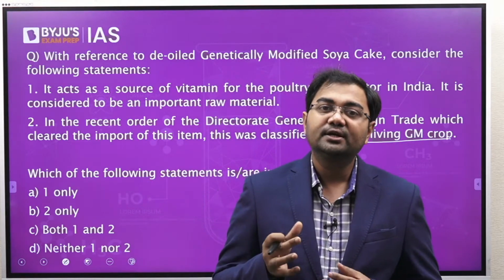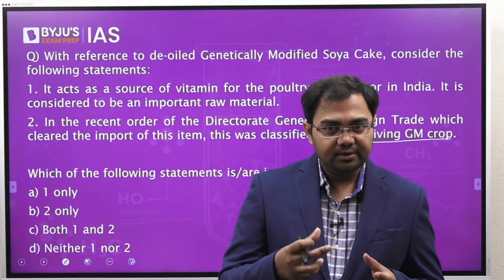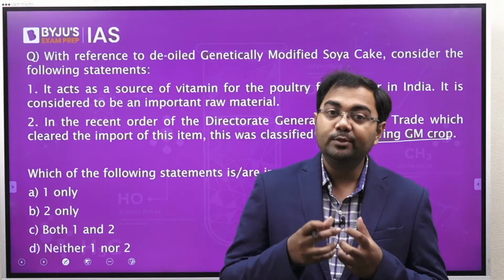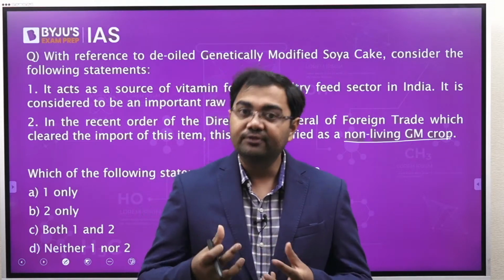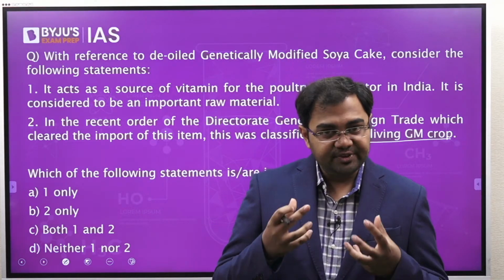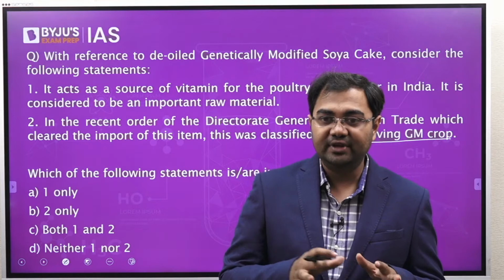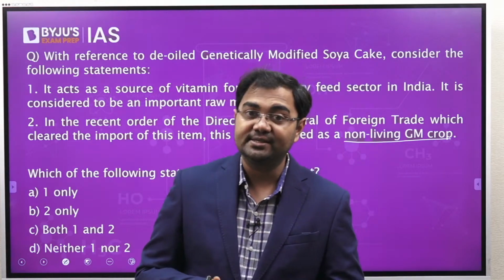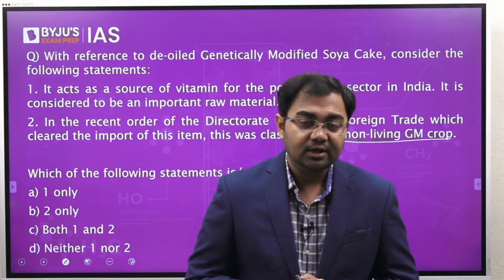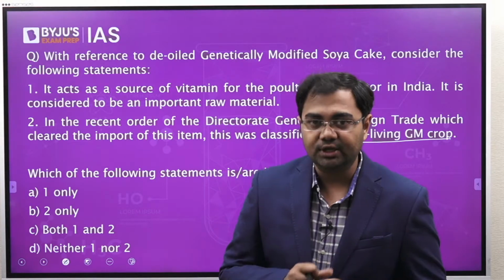So this is where the government of India decided that de-oiled genetically modified soya cakes will be imported by India. With this import, we will try to bring down the shortages and the prices that have risen significantly. So this is why it was in news.